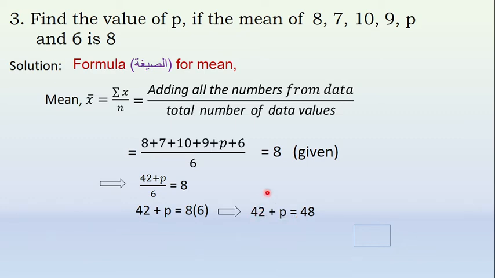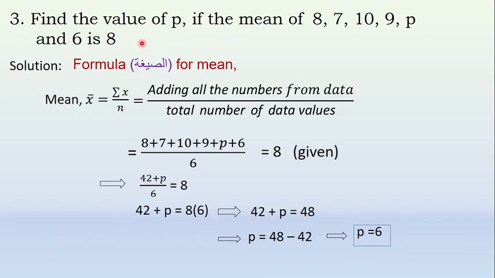Now 42 goes to the other side of the equation. Plus 42 goes to the other side, it becomes minus 42. P equal to 48 minus 42. 48 minus 42 is 6, which implies P is equal to 6. The question is find the value of P, and P is equal to 6. We got it. This is the value of P. This is one of the very important questions.